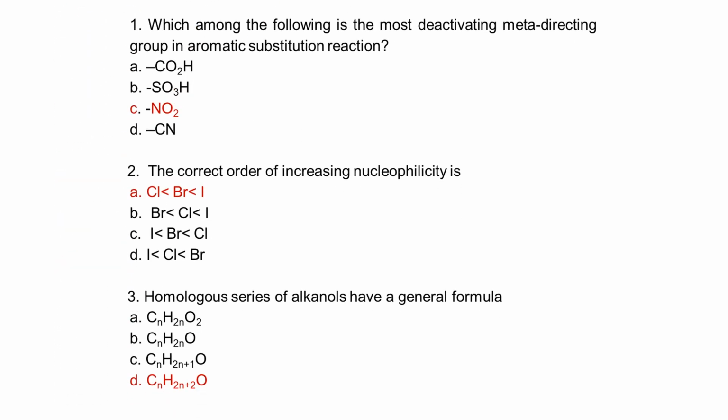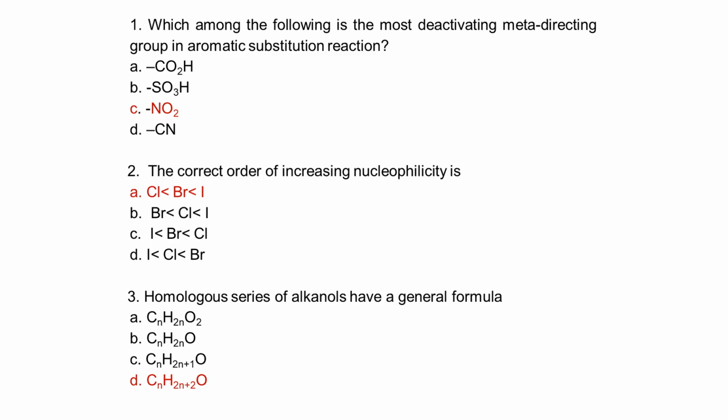Which of the following is the most deactivating meta director? It is NO2. NO2 is the most deactivating, and deactivators are meta-directing. The order of increasing nucleophilicity among the halogens: fluorine will come before chlorine, chlorine will come before bromine and iodine. So the smaller the size, the higher the nucleophilicity.